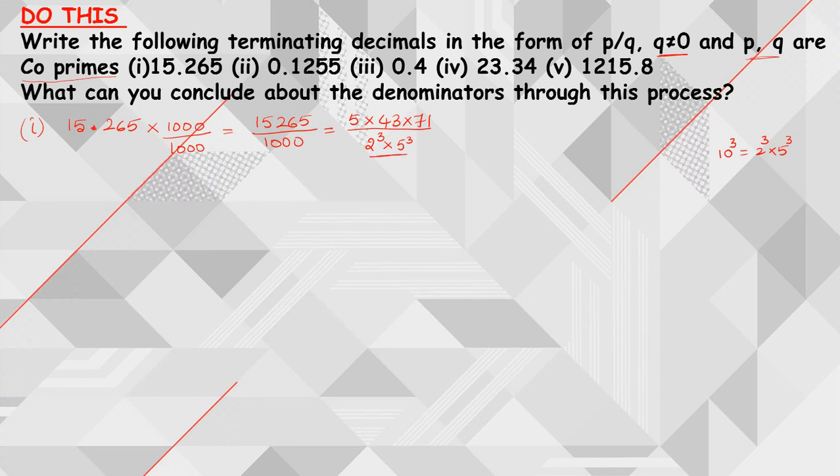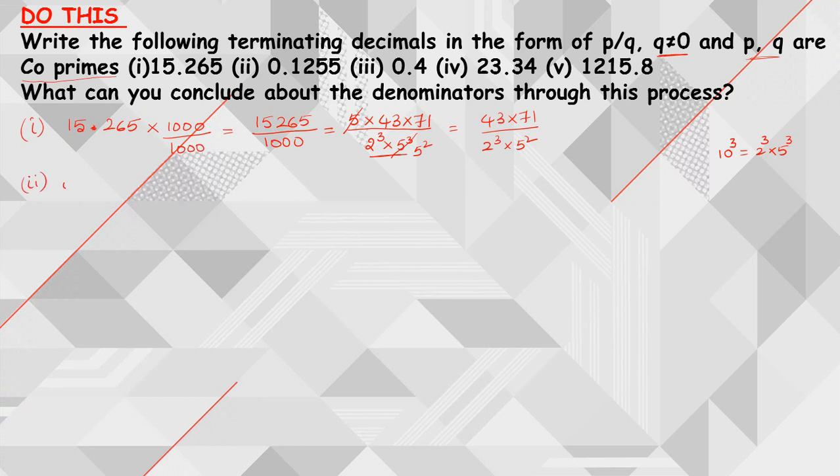Now, among the numerator and denominator, p and q should be co-primes. Co-primes means we need to cancel the 5 and 5 cube. So 5 and 5 cube cancel 5 square times. So finally, what is the answer? 43 into 71 by 2 cube into 5 square. Right, so this is the first one.